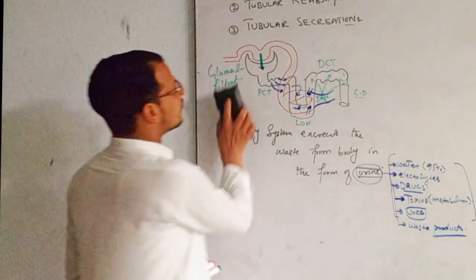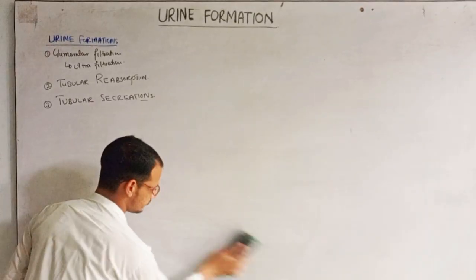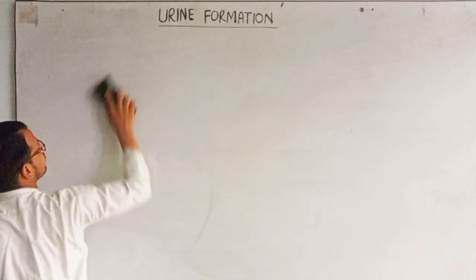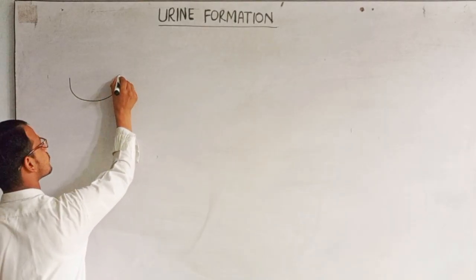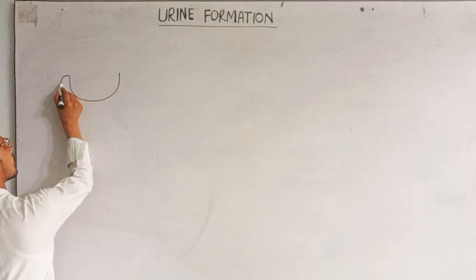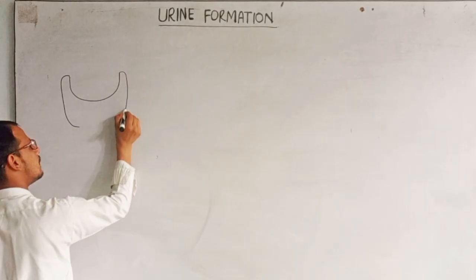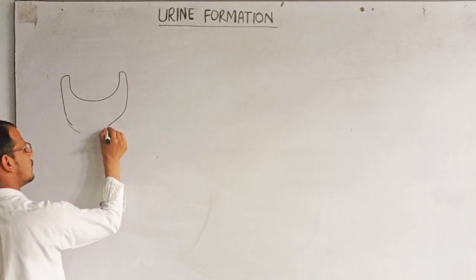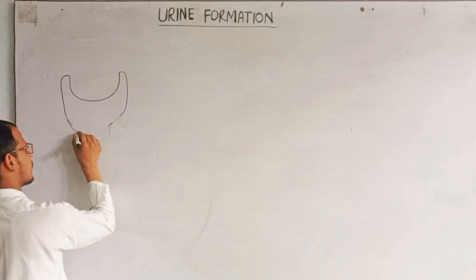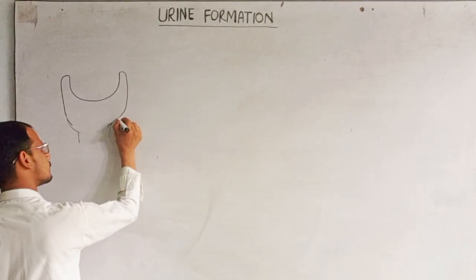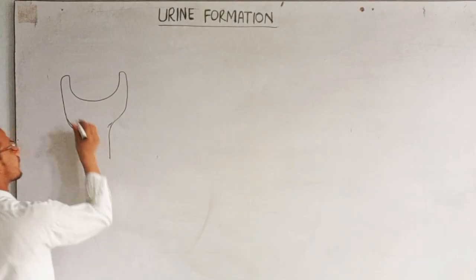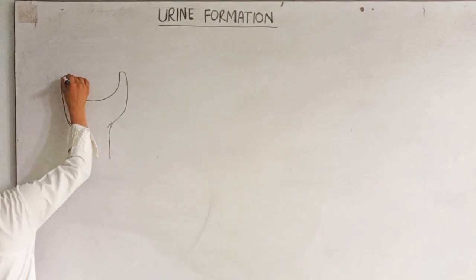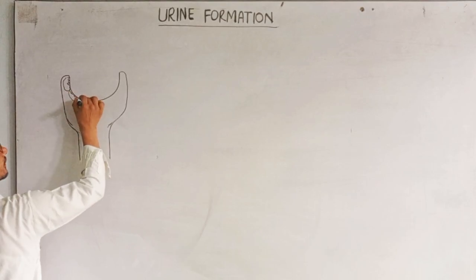So for example, I have this nephron. This is the glomerulus, and the glomerulus is composed of podocytes.